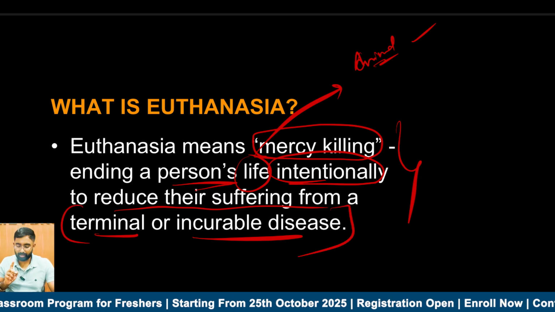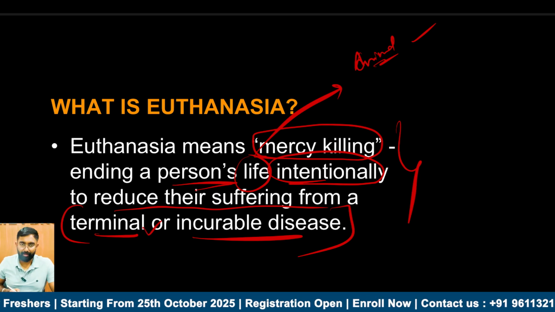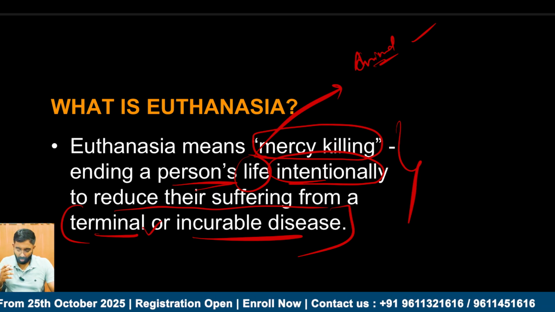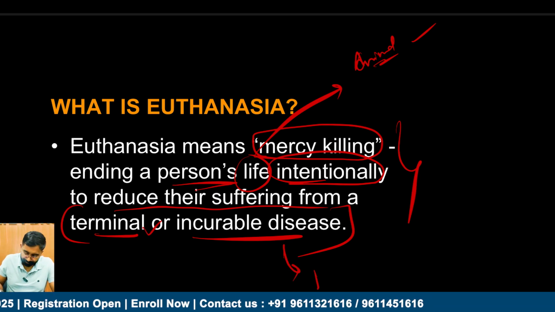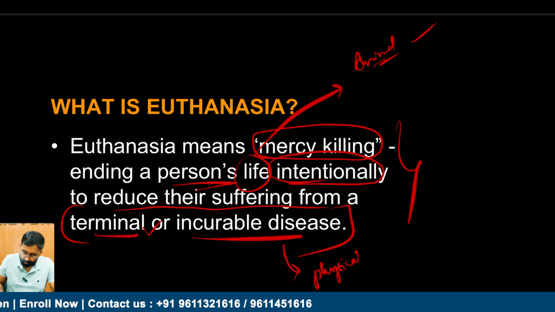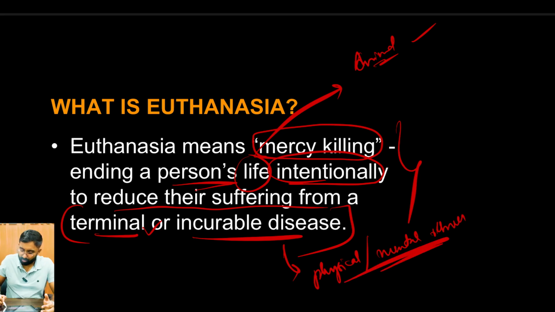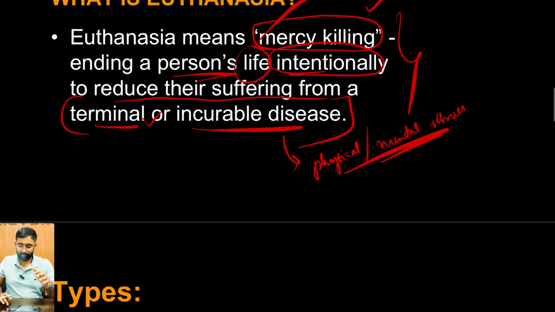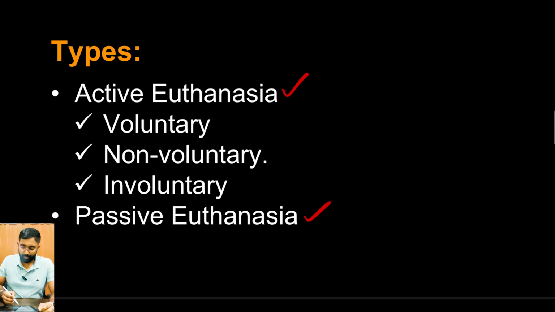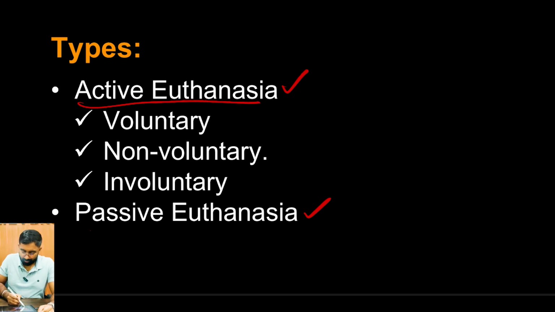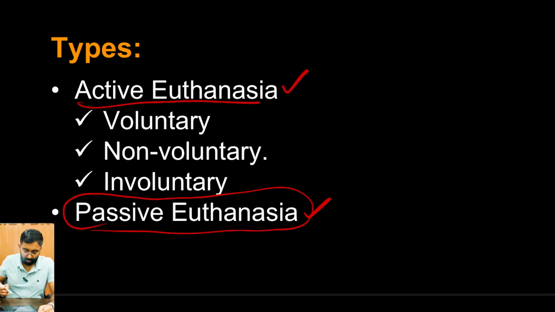These two conditions must be satisfied: the person should have some terminal illness, or must definitely have a physical or mental disorder or mental illness, which is making the person's life or living conditions more miserable, right? So that is euthanasia. Under euthanasia we have two different types. One is active euthanasia, and then we have passive euthanasia.